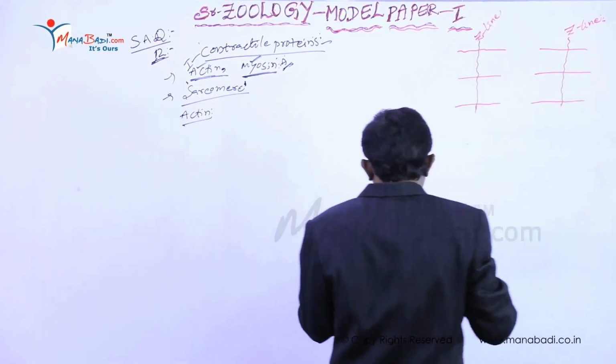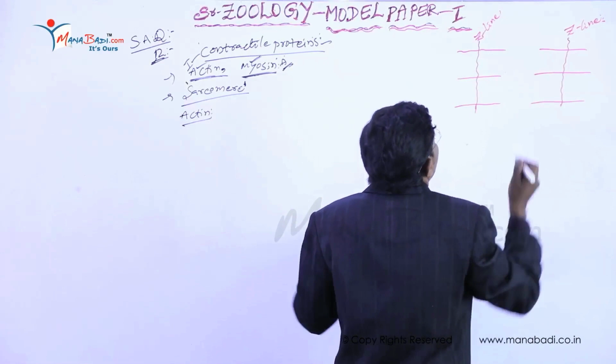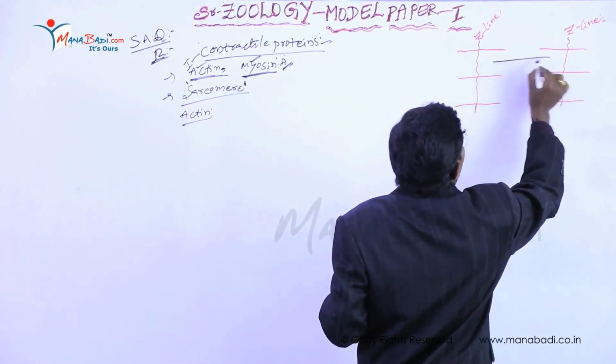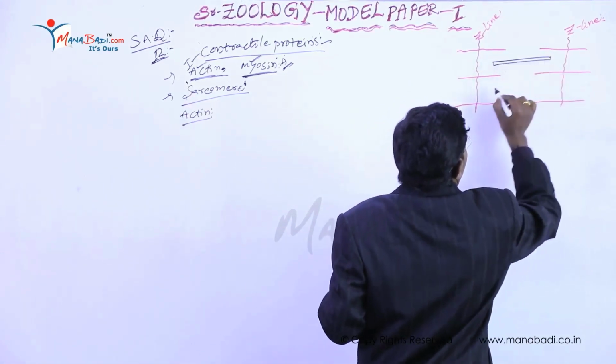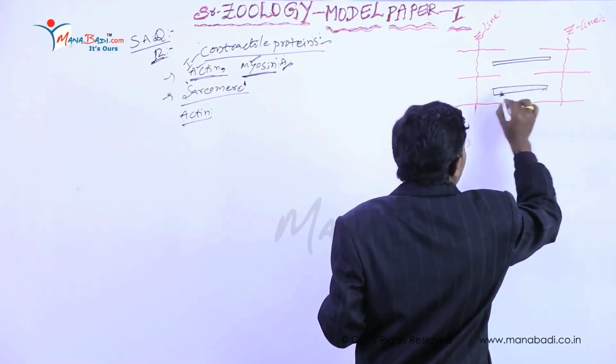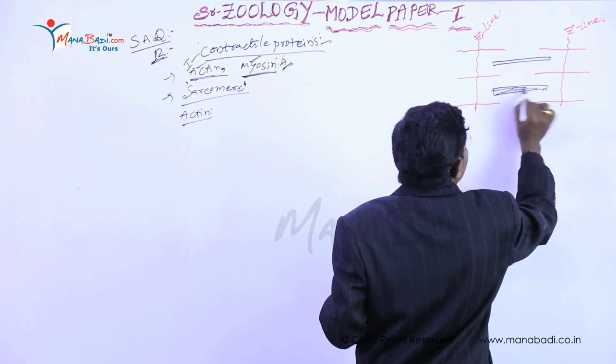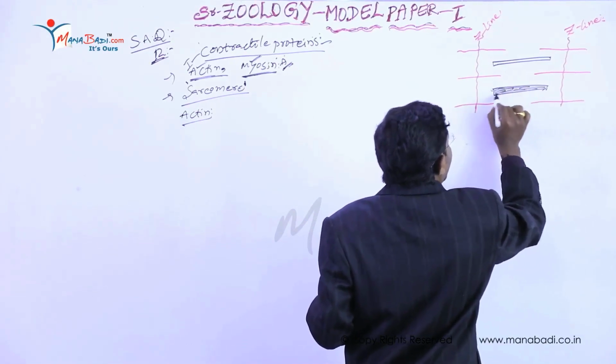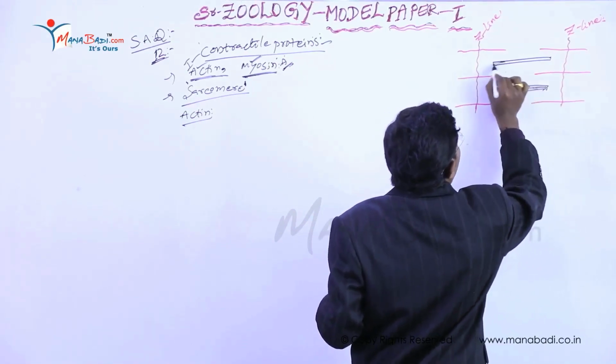And in the middle part of this sarcomere, these are the myosin bands. These are also called thick bands. Dark and light bands are also called this.